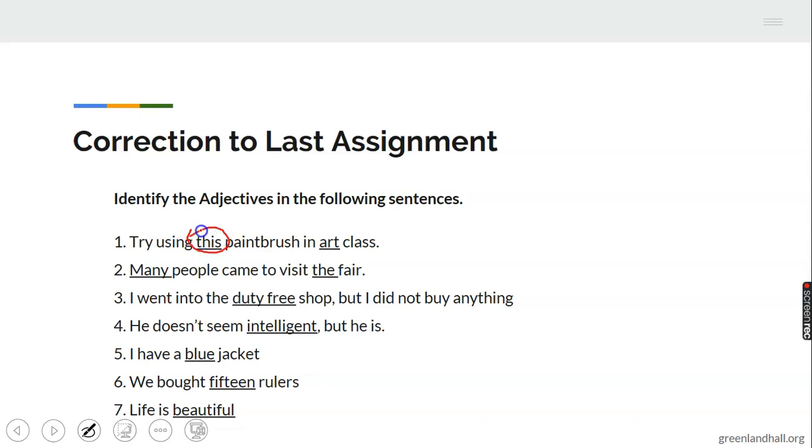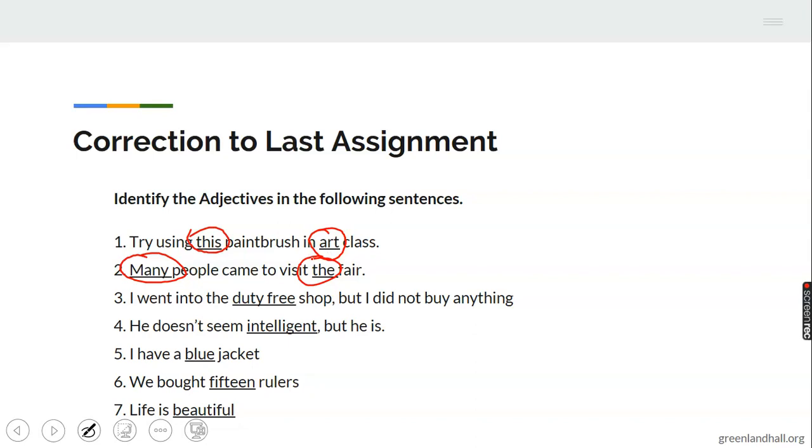This is one. I've underlined all the adjectives. This is qualifying paintbrush, telling you the number. There is another adjective, qualifying class, telling you the class, art class, no science class. This is an adjective here telling you about people. We call this adjective of number, many. Then, this is another adjective, article D, which is telling you about the fair.